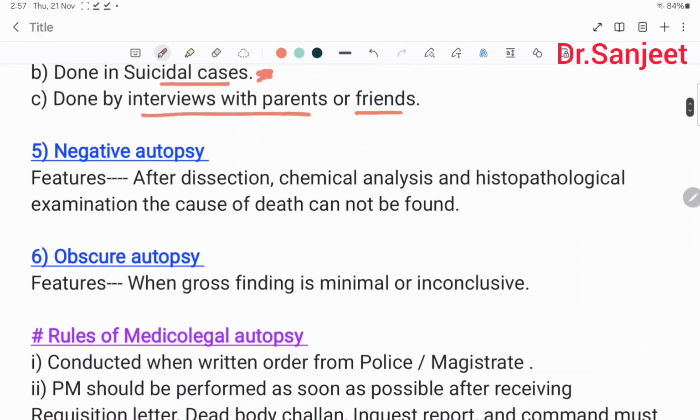Then negative autopsy. Features: after dissection, chemical analysis and histopathological examination, the cause of death cannot be found. This is called negative autopsy. Obscure autopsy: when the gross finding is minimal or inconclusive.